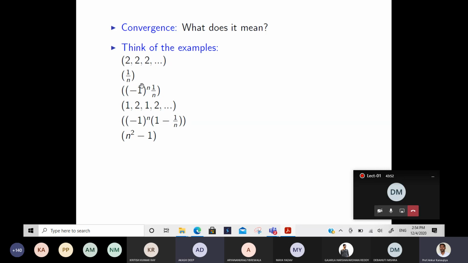So where will x infinity go in this? 0. Tends to zero. Yeah, so it is 0. The next one tends to 0. The third one? Zero. Yeah, then second last. Infinity. Minus infinity.